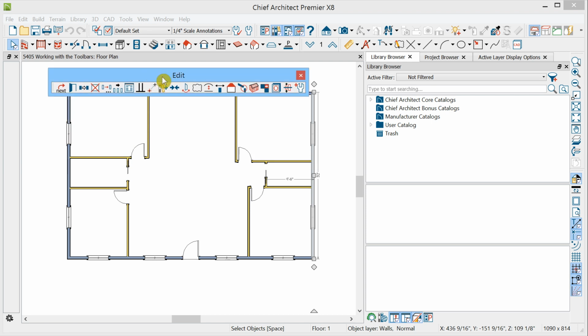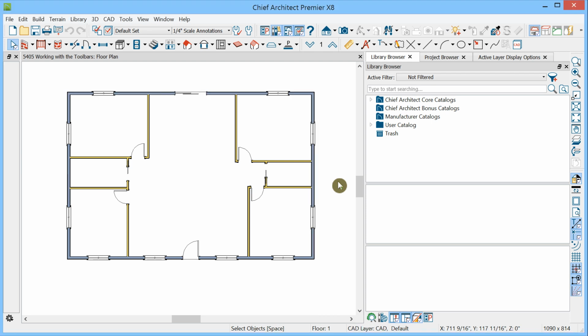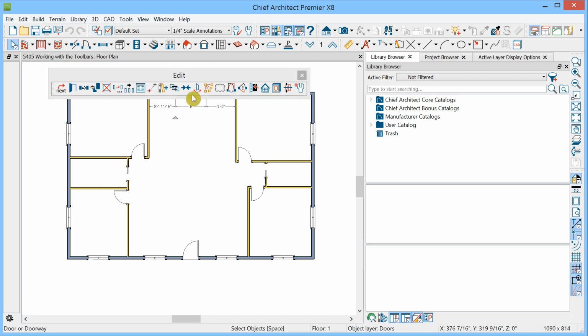The Edit toolbar appears only when an object is selected. So if I deselect the wall by pressing Escape or just clicking somewhere where there's no other object to select, the Edit toolbar disappears. But it's contextually relevant to selected objects, so it will reappear if I select an object, like this door. It appears right where we had placed it before, and now contains commands related to working with doors.